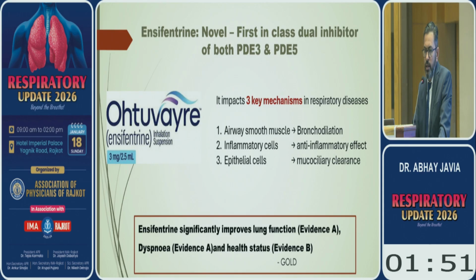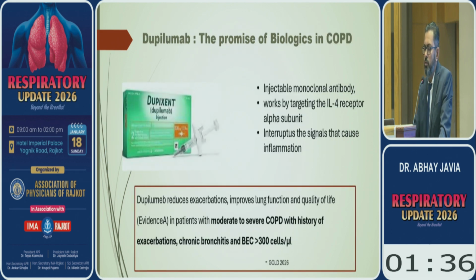GOLD guideline clearly states that ensifentrine significantly improves lung function, dyspnea, and health status. So it is recommended by GOLD. It is still not available in India. And the other one is biologics, dupilumab.